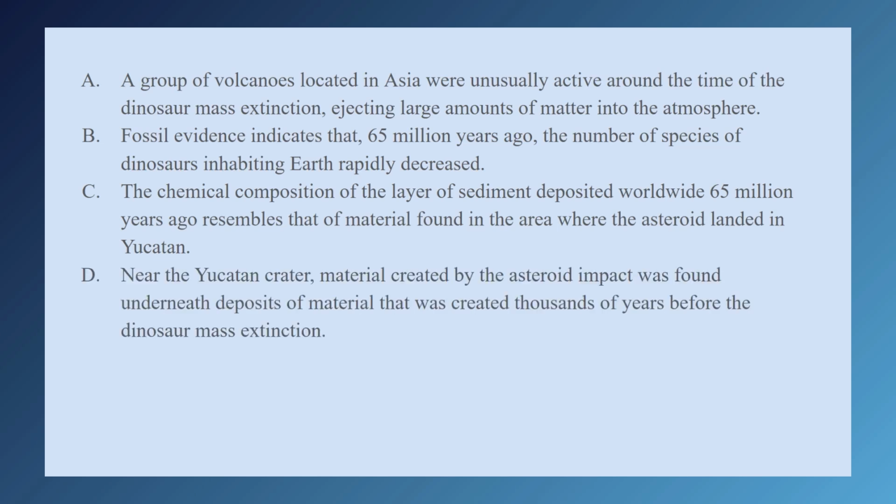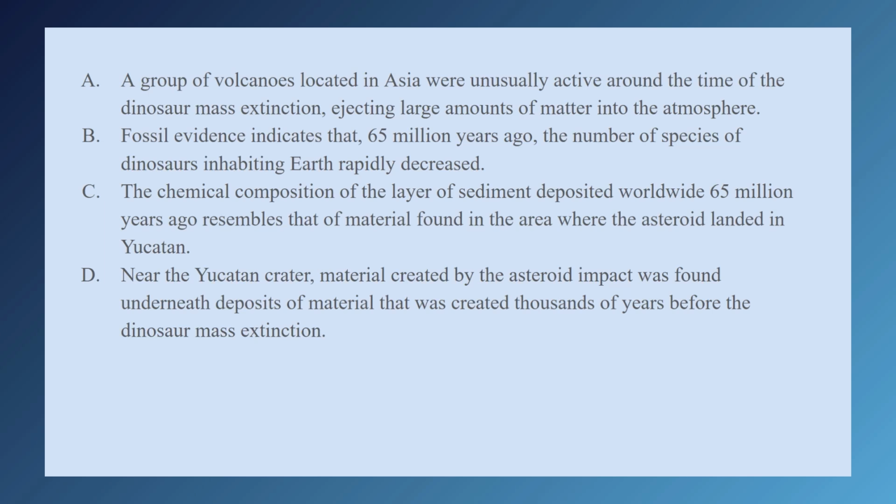D, near the Yucatan crater, material created by the asteroid impact was found underneath deposits of material that was created thousands of years before the dinosaur mass extinction. This is a timeline trap. When it comes to layers of sediment, the ones closest to the surface are the most recent and the ones further down are older.